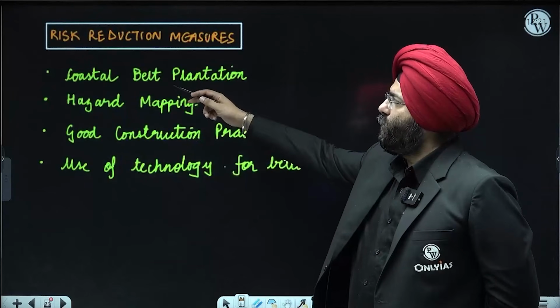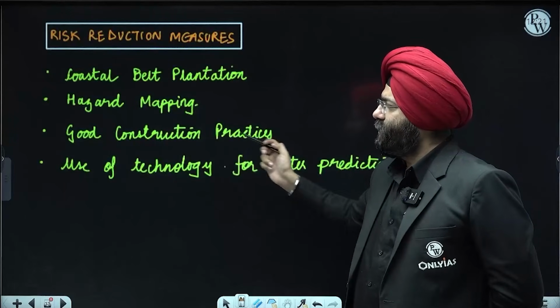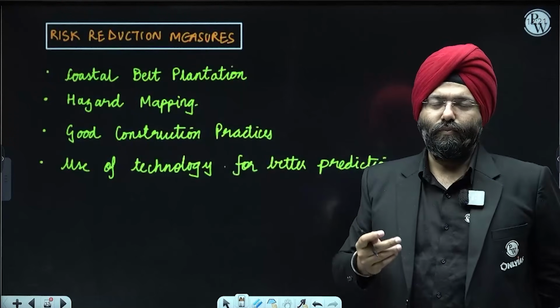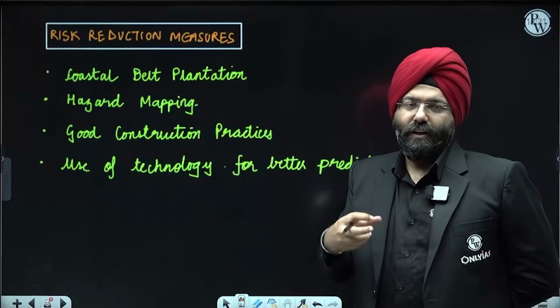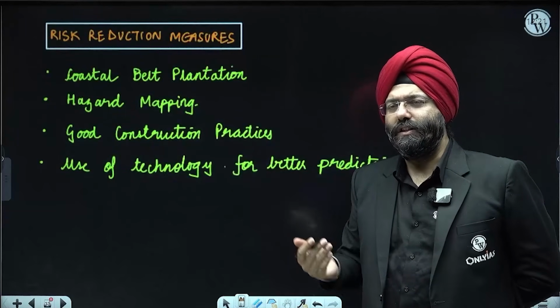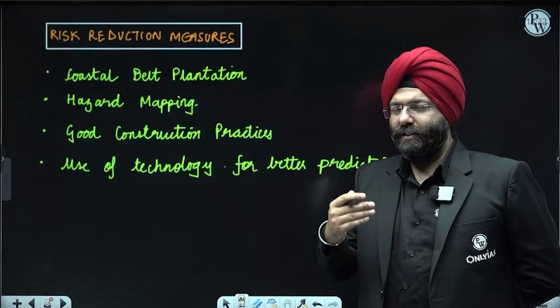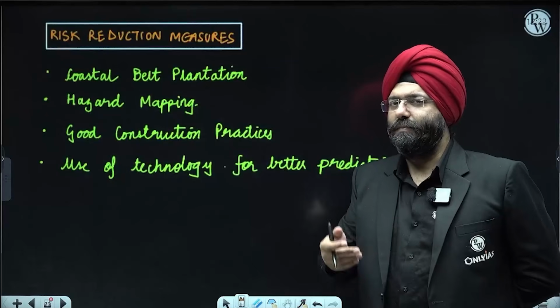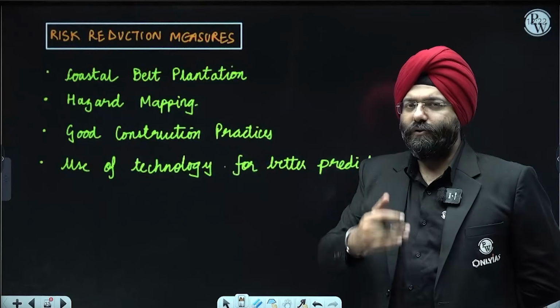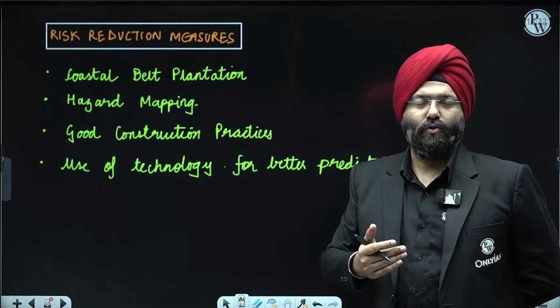So coastal belt plantation, hazard mapping needs to be done properly, good construction practices, and use of technology to determine if there is a rise of a tropical cyclone and take necessary steps. This has been seen in Odisha also. A lot of cyclones come, and today's meteorological advancement helps the governments make quick decisions with respect to future cyclones that might impact the coastal regions, right?